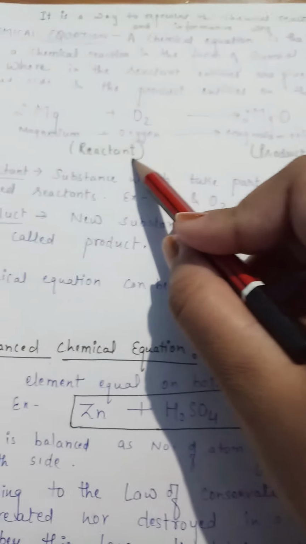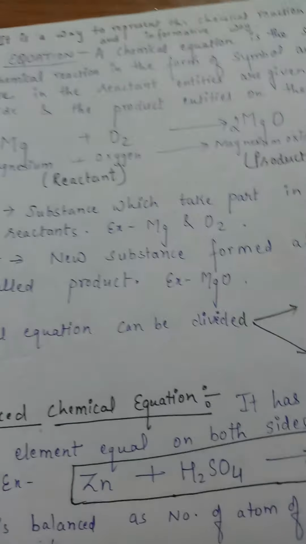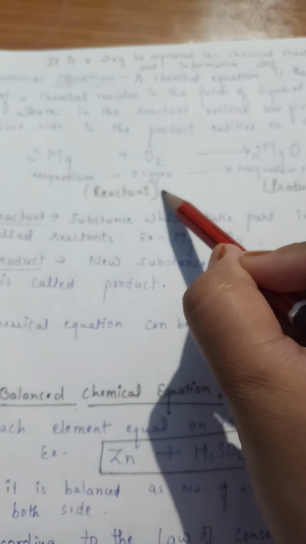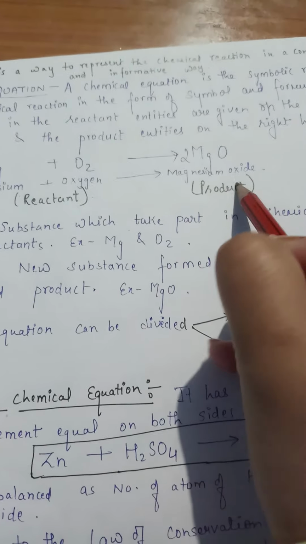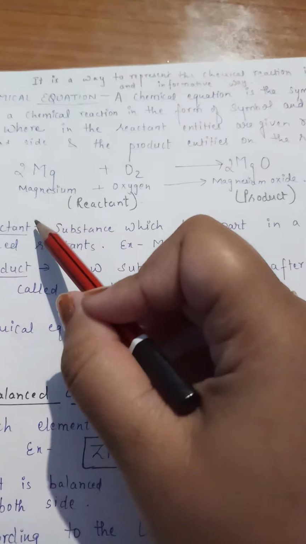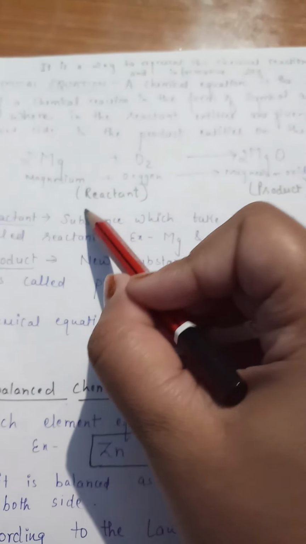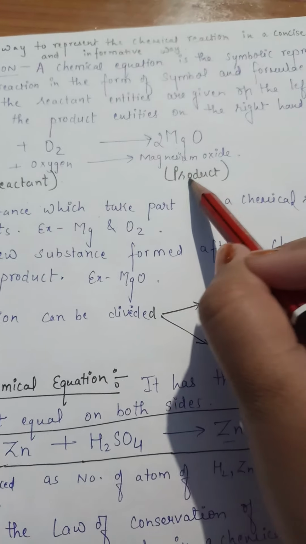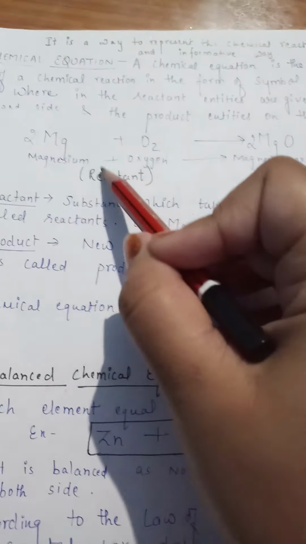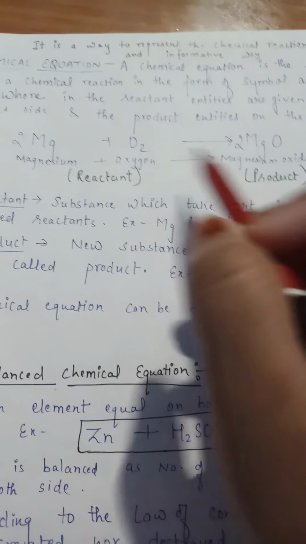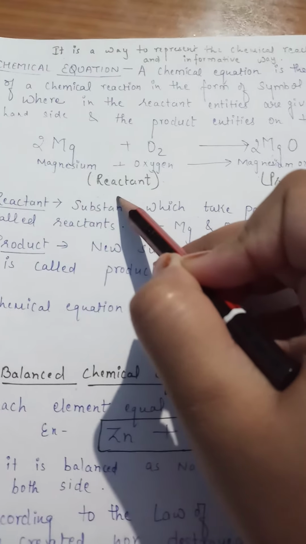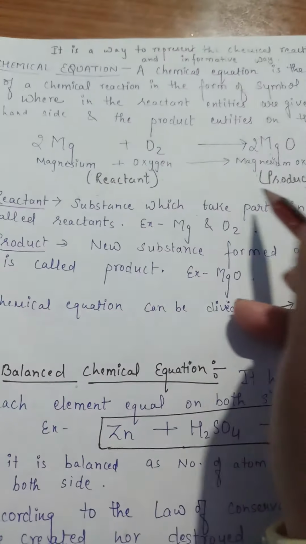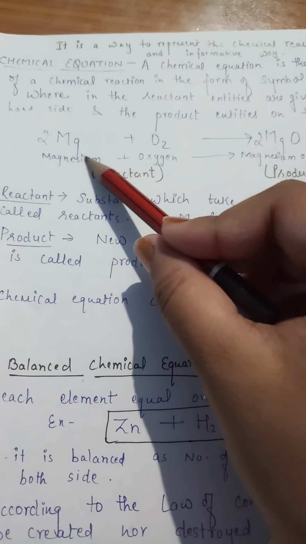The same reaction I have written here: magnesium plus oxygen react and form magnesium oxide. The reactants have to be on the left hand side and the product will be on the right hand side. Whenever a reaction is happening, the two reactants will be there, then only the product is formed. So you can write the reaction like this also, or you can write it in symbolized form.